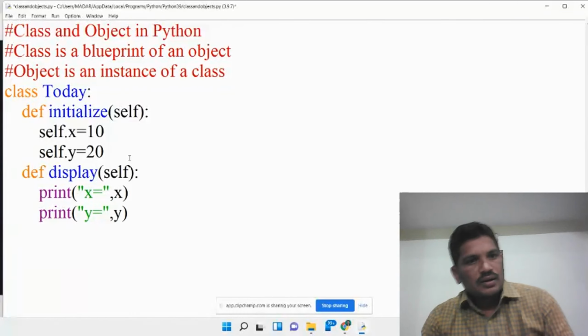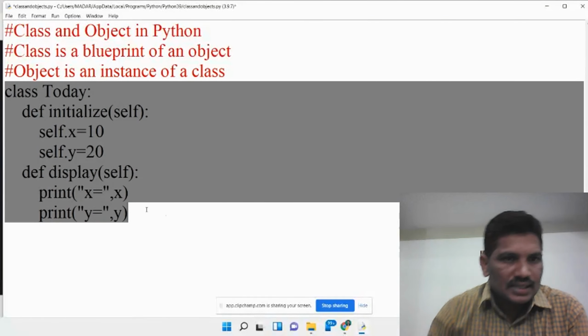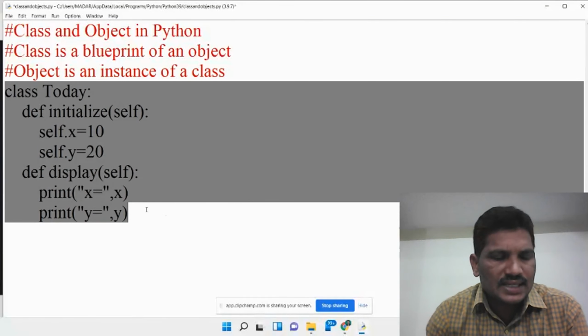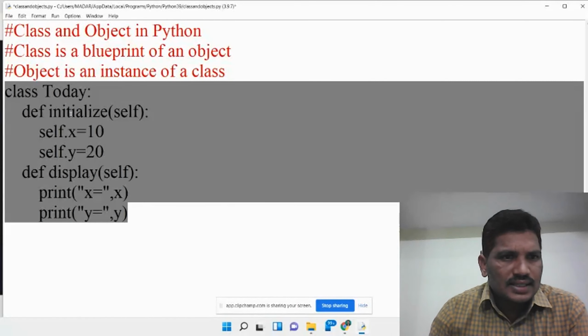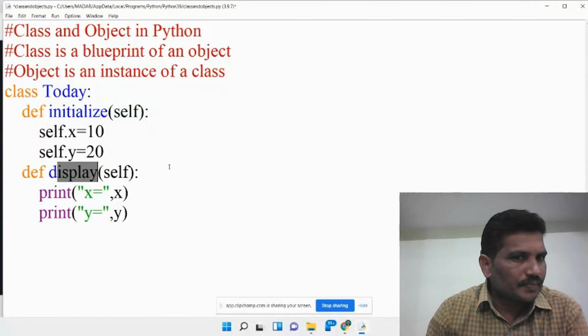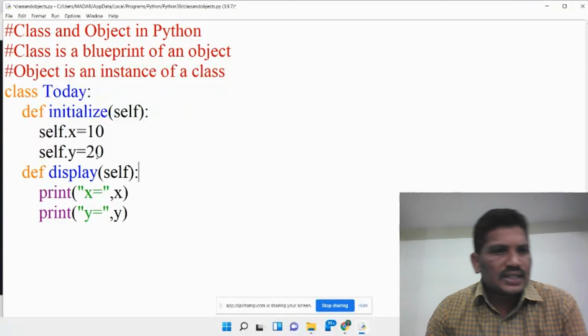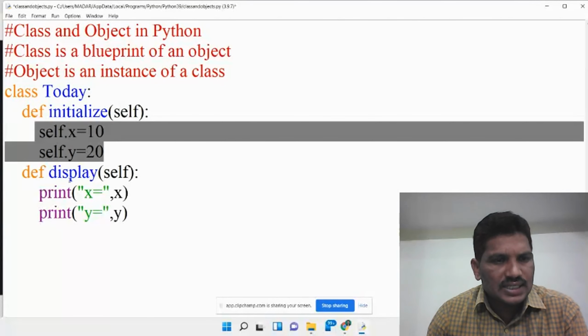This is the class declaration. As I said, the class is nothing but a collection of variables and methods. This is called the initialize method, and this is called the display method. It consists of two variables and two methods that have been defined inside the class.